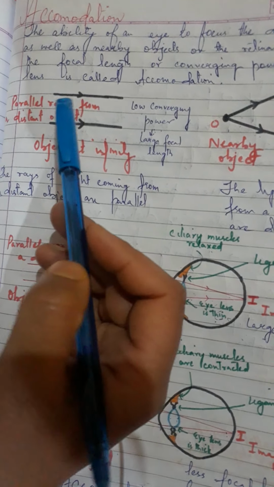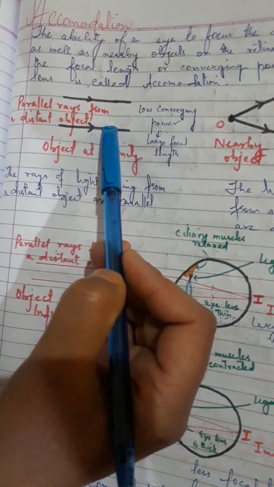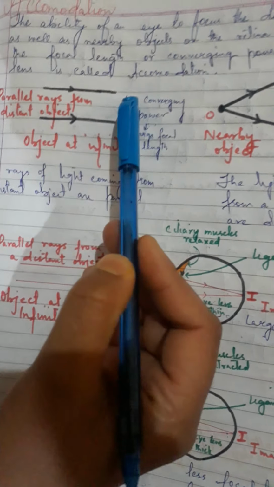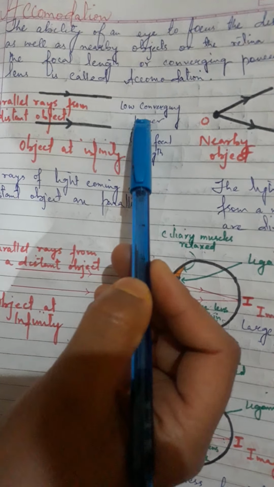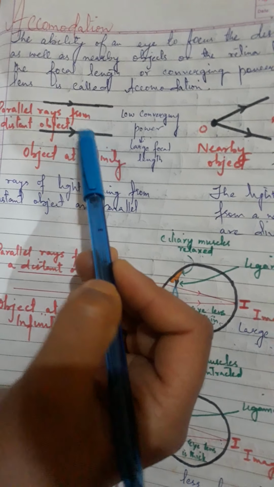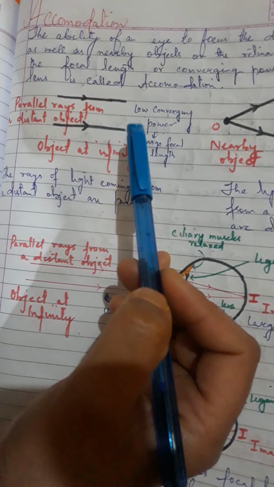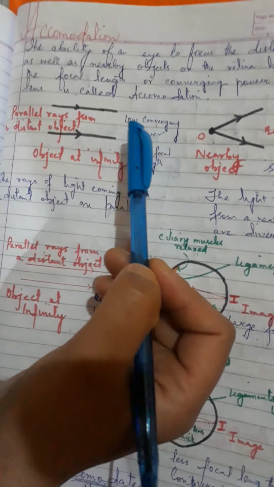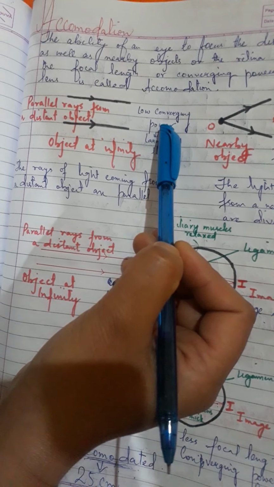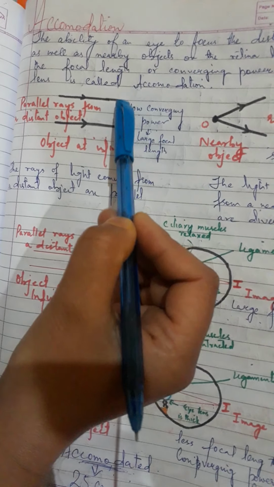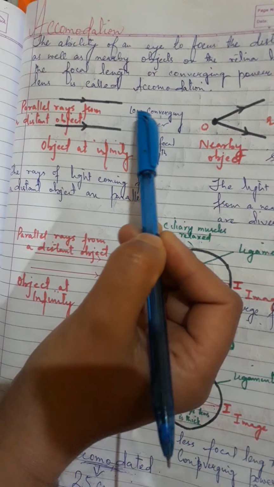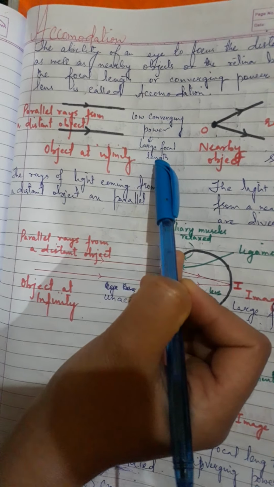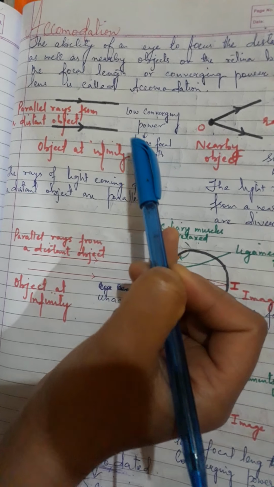Now we need a lens to converge these parallel rays. We need a convex lens of low converging power to converge the parallel rays and form an image on the retina of the eye. Now, a convex lens of low converging power, because converging power is the reciprocal of focal length. So if we have a lens of low converging power, it is a lens of large focal length. It means our lens is quite thin.